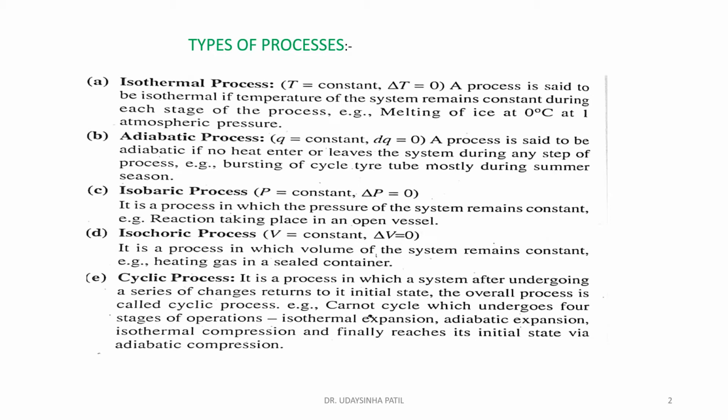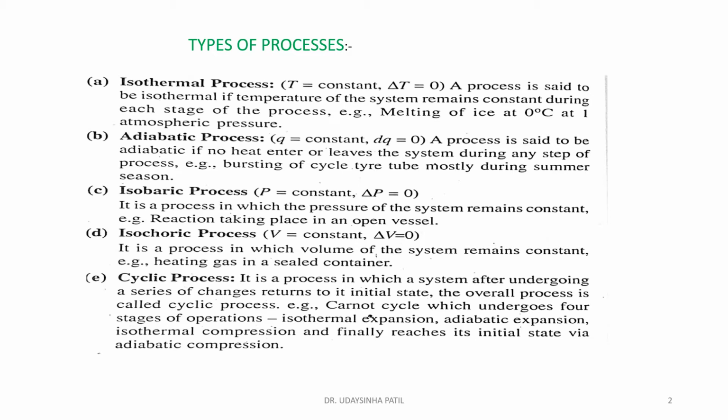Then and only then can we say that the process is isothermal. For example, the melting of ice at 0 degrees Celsius at 1 atmospheric pressure, where the temperature is always equal to 0 degrees Celsius. That means the process is isothermal.